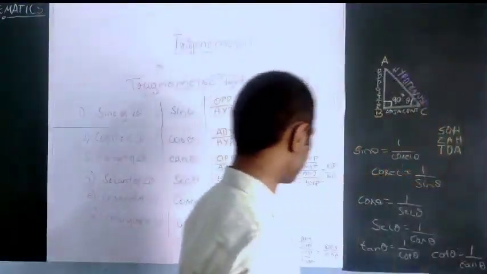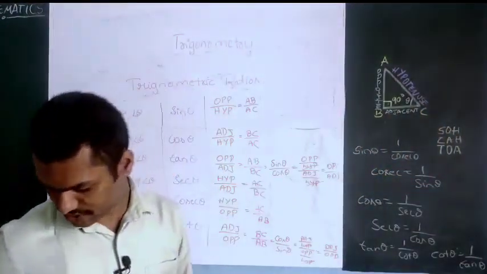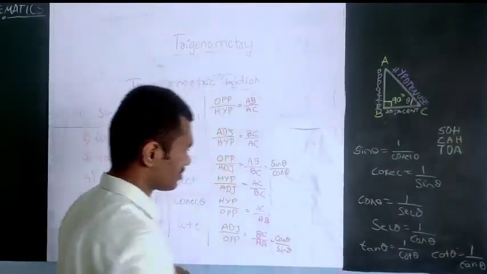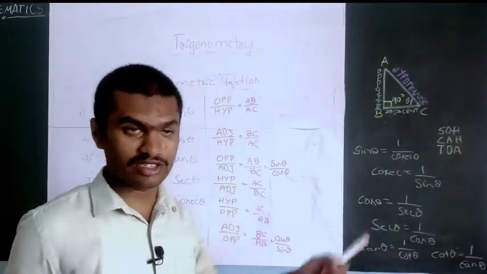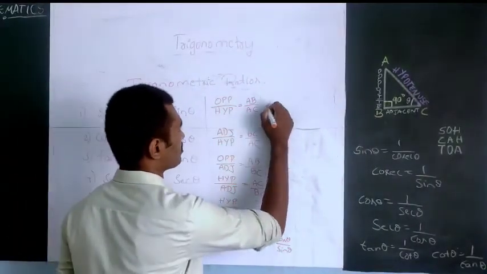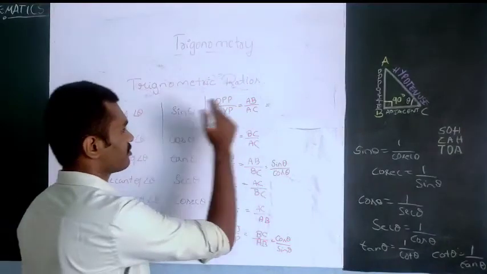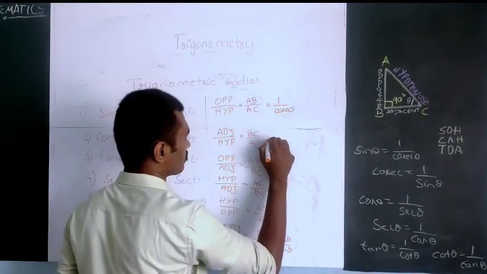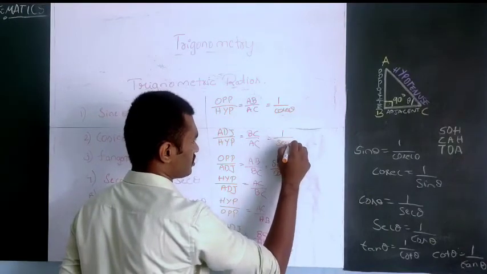Now I will write all the relationships here, so you can observe them. I will write the relationships between these 6 ratios, and you should remember them also. Sin theta can be written as 1 by cosecant theta. Cos theta can be written as 1 by secant theta.